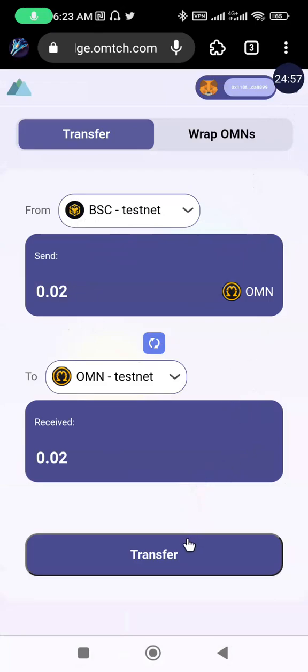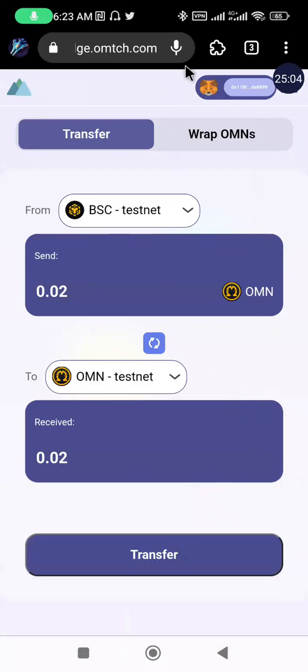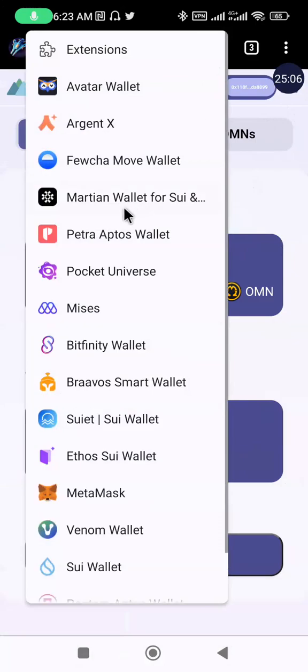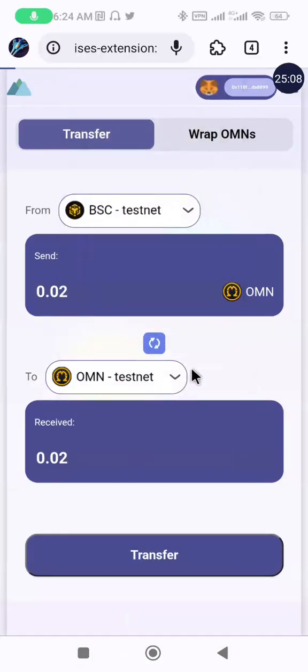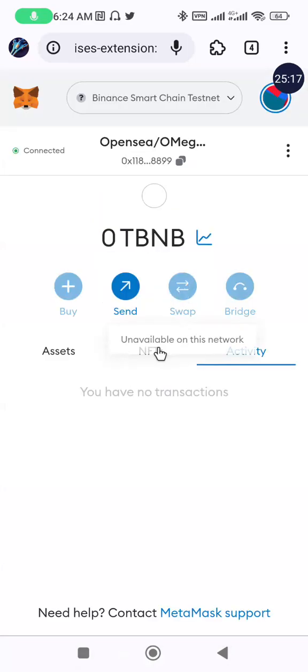Okay, I don't know why it's taking time. Okay, now let's do something. I think there's something we are missing here that we haven't done. I don't know if I have the testnet token to pay for the transaction. So it's good that I didn't even have any, so that if you encounter the same problem, you'll be able to sort it out.